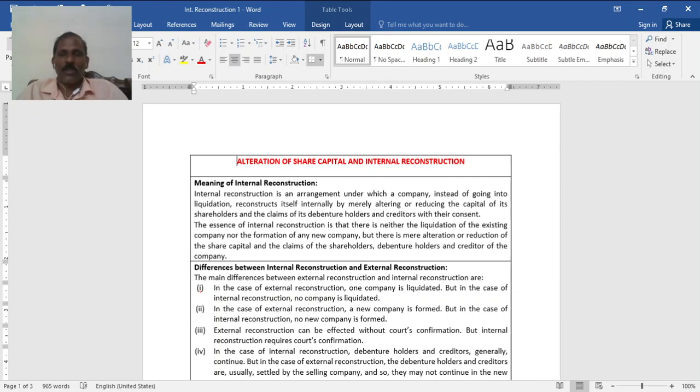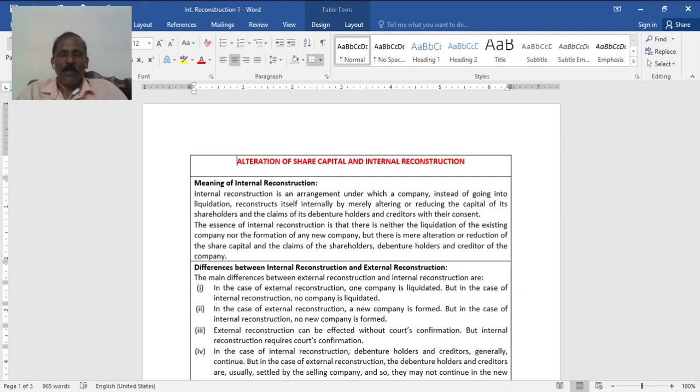One company closes down its affairs and another company is formed. The company which closes down its business or liquidates is called a transferor company, and the one which purchases the business is called a transferee company, and then the affair will continue in the name of the transferee company.